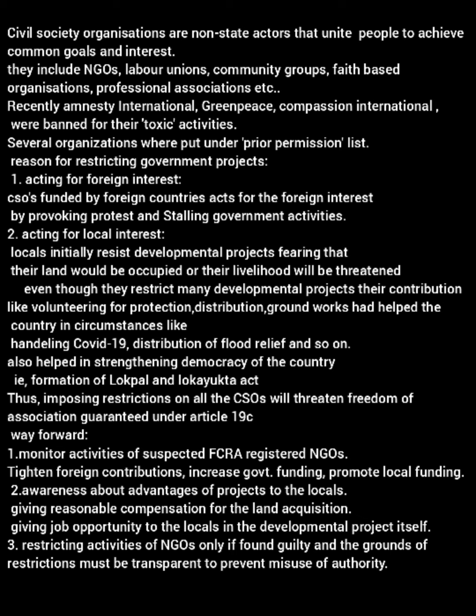And locals who depend on the land for their livelihood, like farmers, fishermen, and so on, can be given jobs in the developmental project itself, so that the resistance to the developmental project decreases. And finally, restrictions must be imposed only on the civil society organizations which were found guilty, and the grounds for the restriction must be transparent so that misuse of authority will not occur.